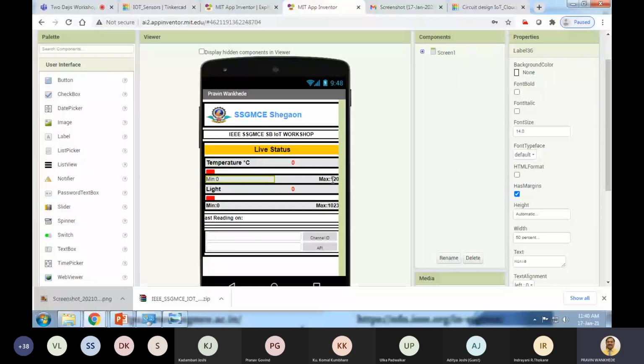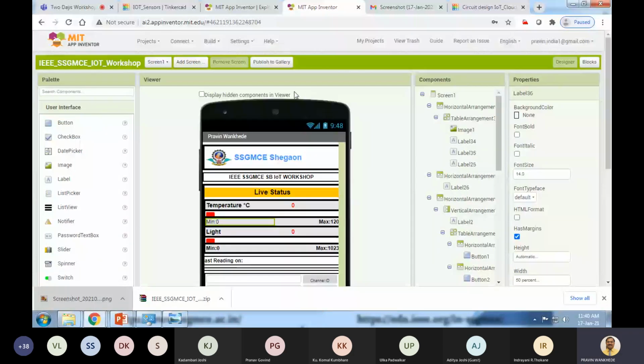In this way we can do our own app development using MIT App Inventor. Here are the different components that we have used. In MIT App Inventor, there are different windows available, like the palette, with image, date picker, buttons, sliders, all of which we can use in our app.